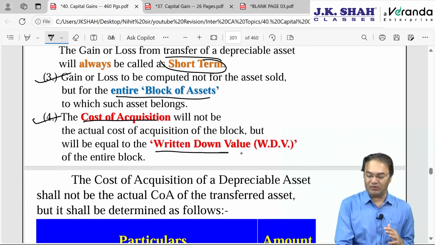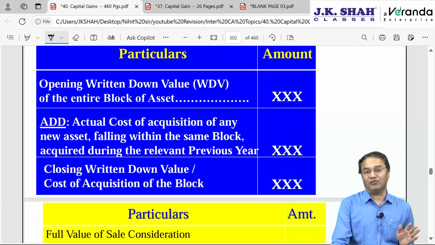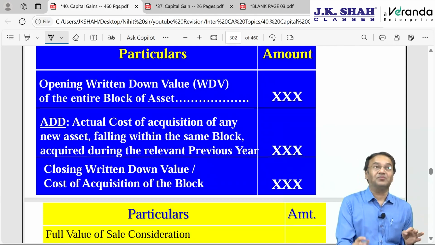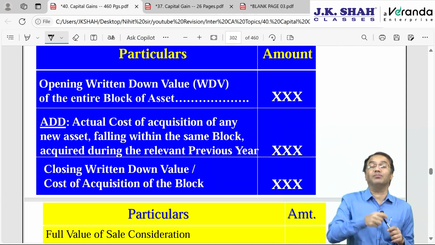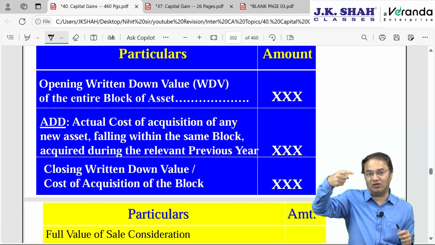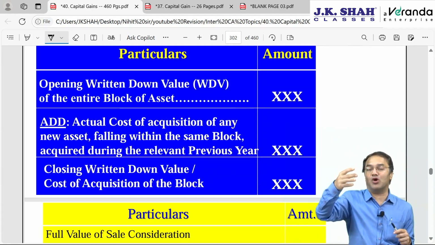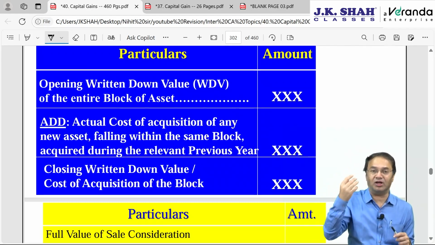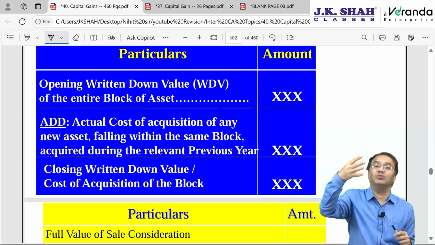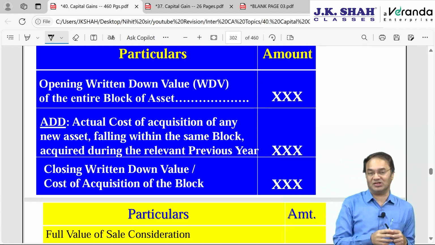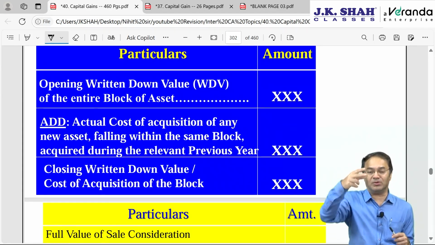Cost of acquisition and improvement will be equal to WDV. How to compute? So WDV to be computed by following technically only 2 steps. In case of depreciation under PGBP, if you recollect, the depreciation was to be computed by following 3 steps. Opening WDV of the block plus purchases minus sales. Obviously, purchases are called by a different name and sales is called by a different name. It is only for our understanding. Opening plus purchase minus sales. Balance WDV that you get, on that we charge depreciation. Here, instead of following 3 steps, we just have to follow first 2 steps, opening plus purchases.